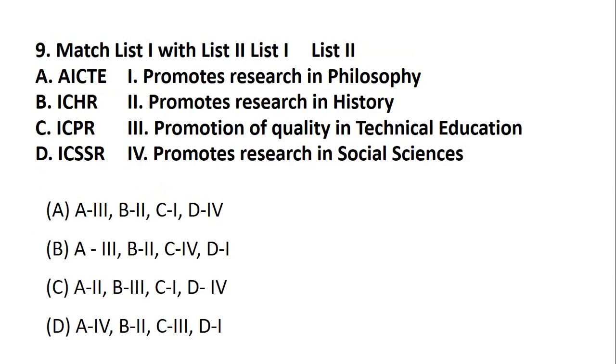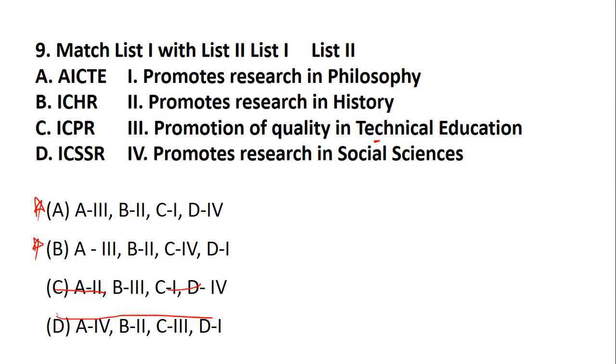Now, again here I've given you different bodies: AICTE, ICHR, ICPR, and ICSSR. AICTE is very common, you have done it. So what does AICTE deal with? Obviously, technical education. So A is 3. Now A is 3 at two places, so this is not going to solve your purpose, but this has been struck out.